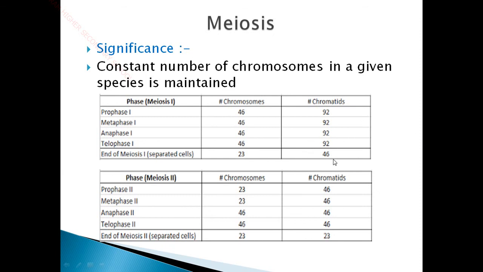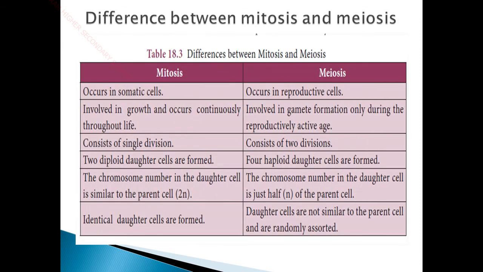So in order to get an equal number of chromosomes and chromatids, meiosis 2 also occurs. So at the end of meiosis we get n chromosomes, in 4 daughter cells. Totally we get 4 daughter cells with n chromosomes. Okay, so this is the significance of meiosis.